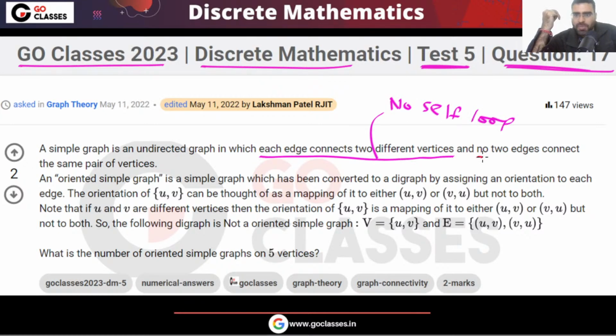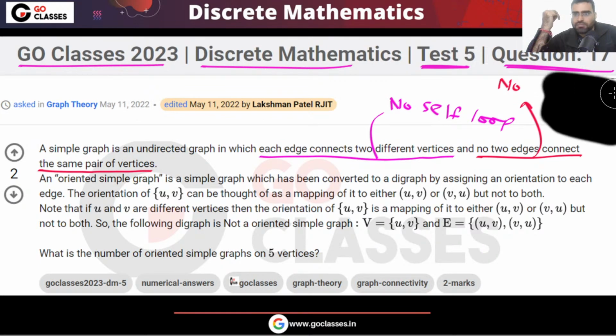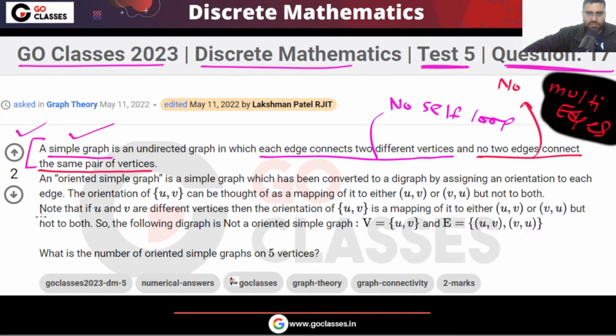And the question is saying no two edges connect the same pair of vertices. It means no multi edges, right? Yes or no? There are no multi edges. This is the usual definition. Do you agree? Okay, the first line is clear. We already know this definition of a simple graph, an undirected graph.